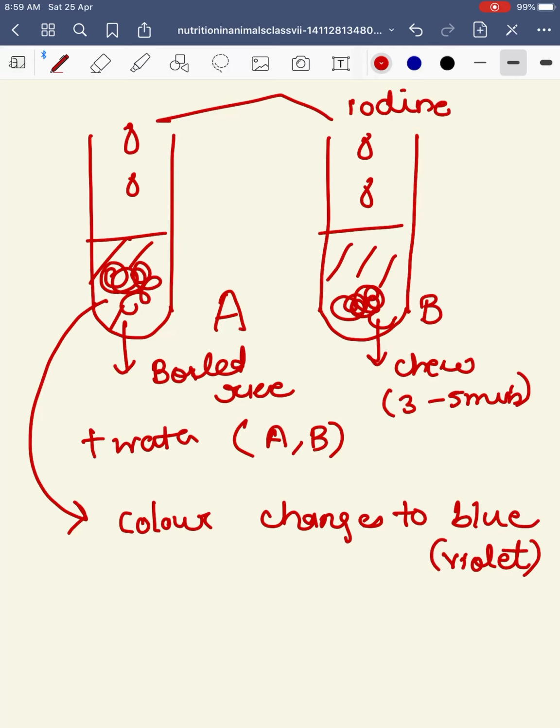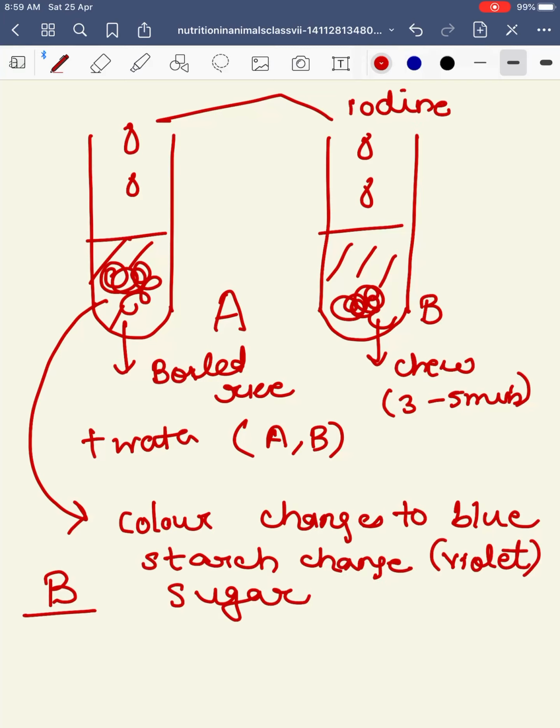But in test tube B, we have taken the food sample which we had chewed. So in test tube B, we are having sugar because starch is changed to sugar by chewing. In test tube A, we were having starch. That is why the iodine solution changed color to violet. But in test tube B, the boiled rice is not starch anymore because you had chewed it, so that has changed to sugar. That is why it is not showing any color change for the iodine solution.